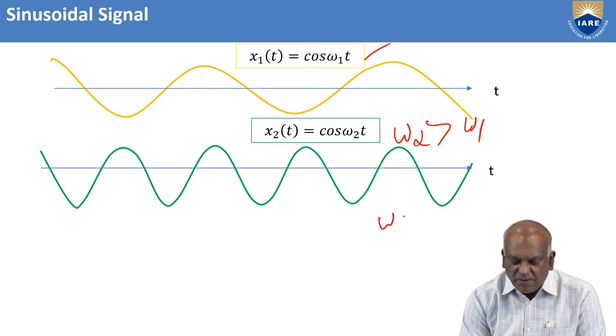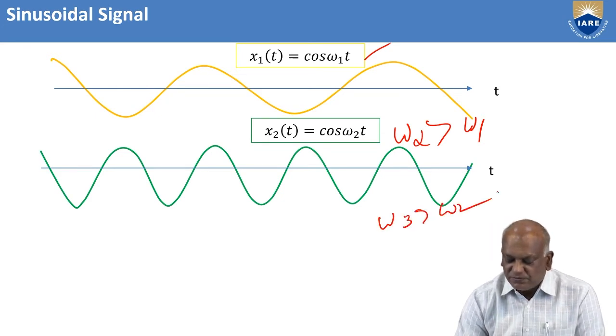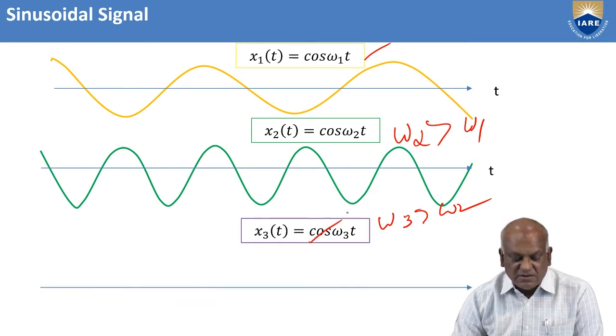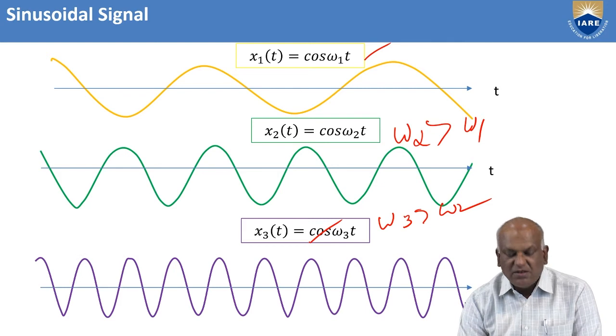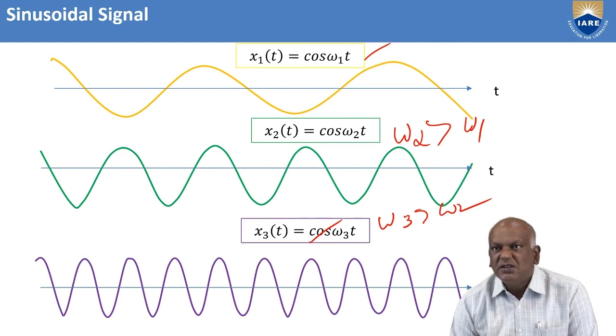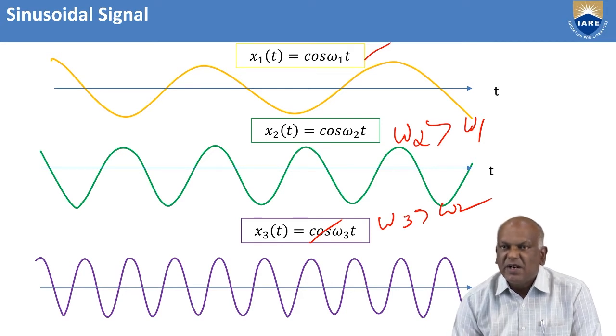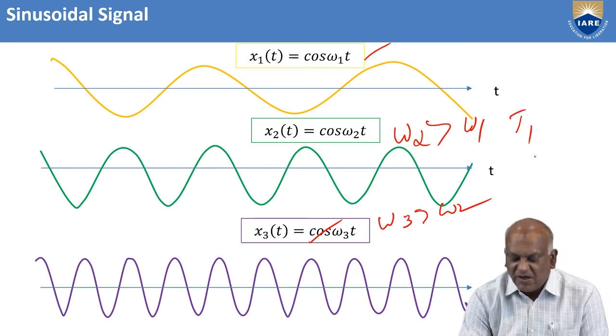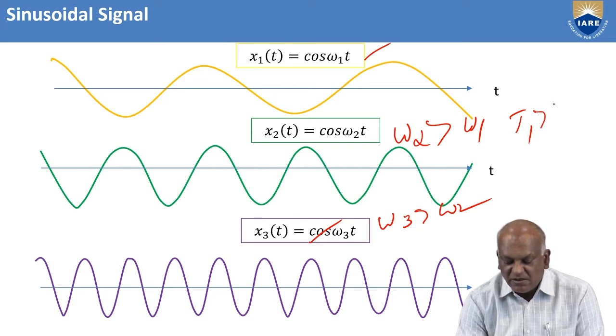Similarly, omega 3 is greater than omega 2. This is the expression for x3(t). The rate of oscillation can be increased. That's why I told you that for higher values of omega naught, the rate of oscillation increases. The time period is smaller for higher frequency. Here the time period is very large. The time periods satisfy T1 greater than T2 greater than T3.